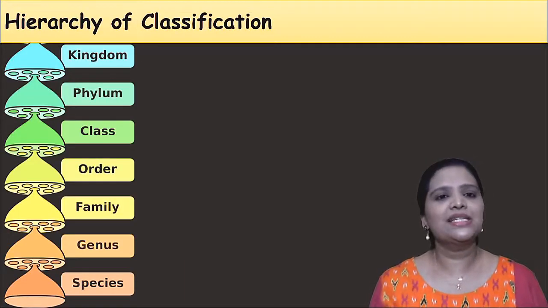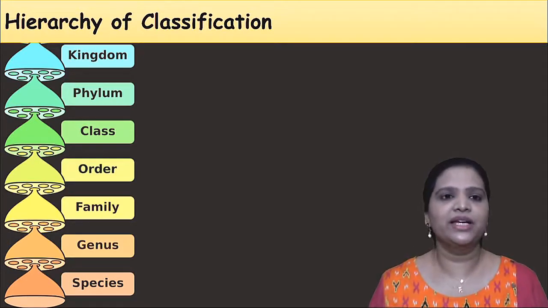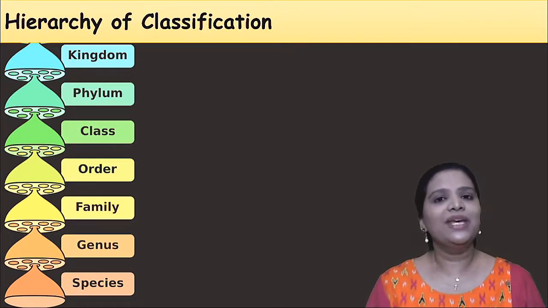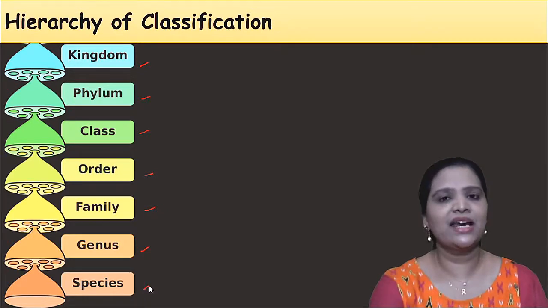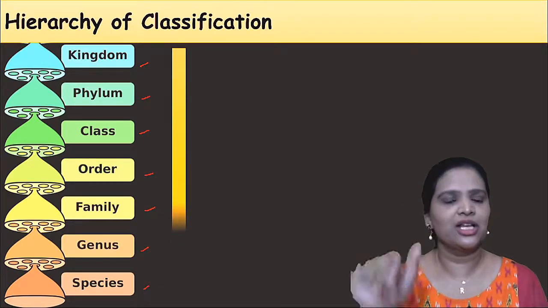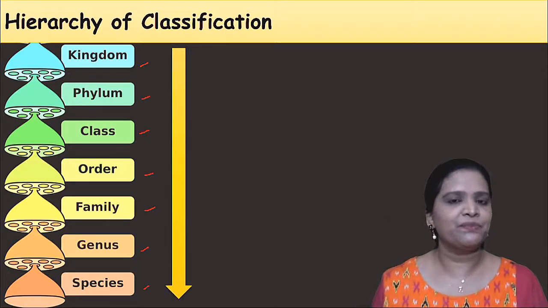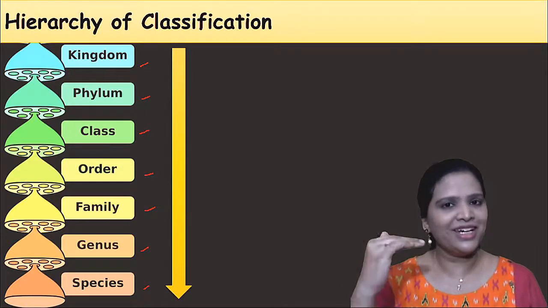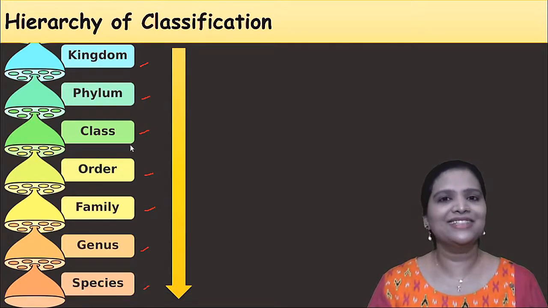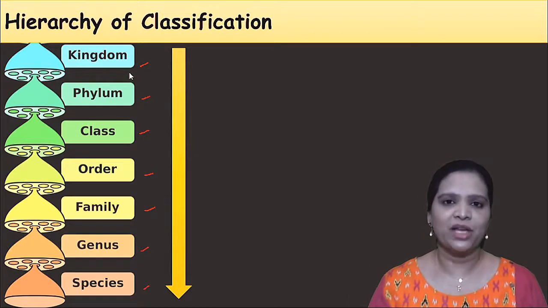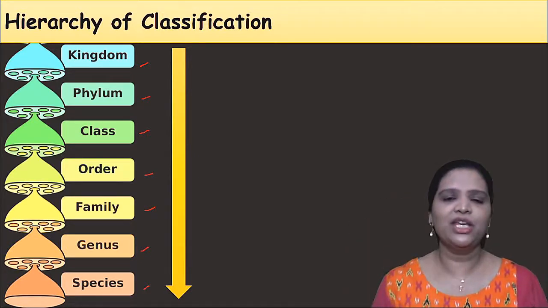Okay. Now let us see how the organisms are classified. Hierarchy of classification: we basically have 7 levels of hierarchy. They are kingdom, phylum, class, order, family, genus and species. These are the 7 levels of classification, in descending order. You can even put it in ascending order: species, genus, family, order, class, phylum, kingdom, from lower to higher. Either way you can say.